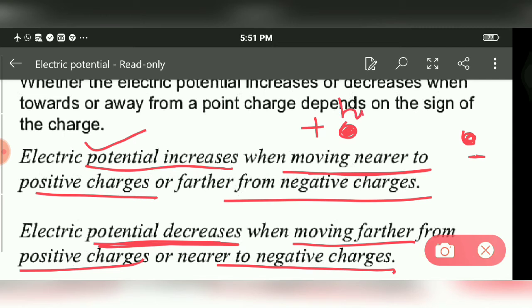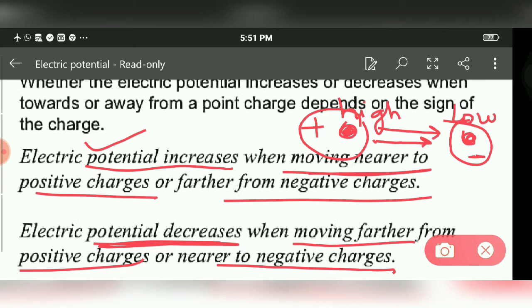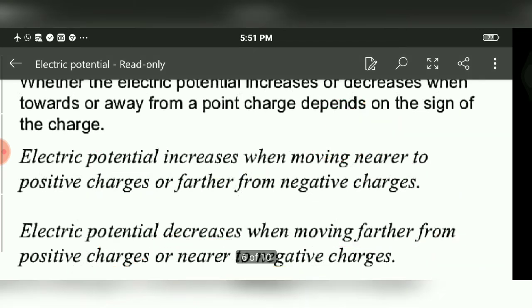Positive bodies are always on high potential and negative bodies are always on low potential. Suppose a charge is moving from positive to negative, it's moving away from positive and toward the negative, so the potential is decreasing. From high to low, it's decreasing. But if it's moving from negative to positive, from low to high, then it increases.